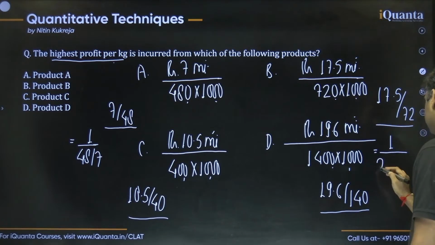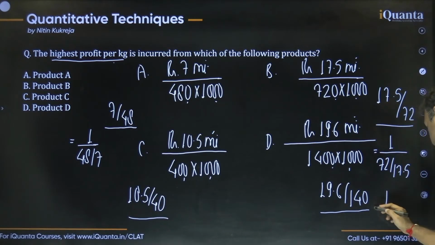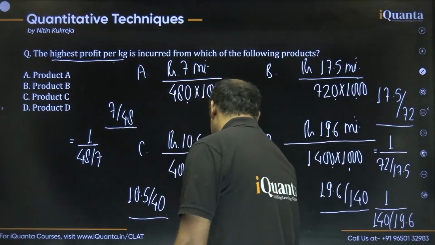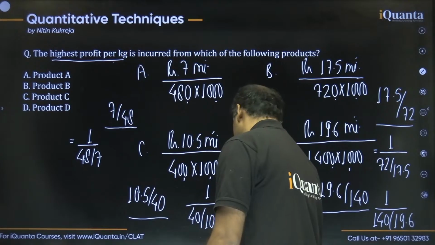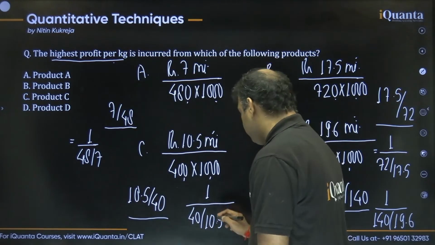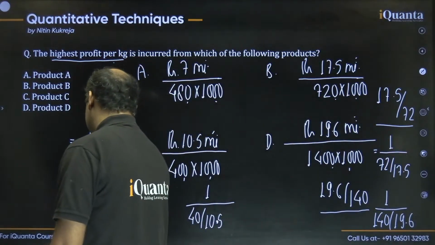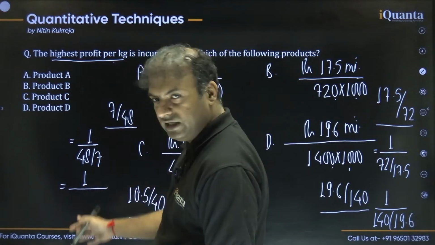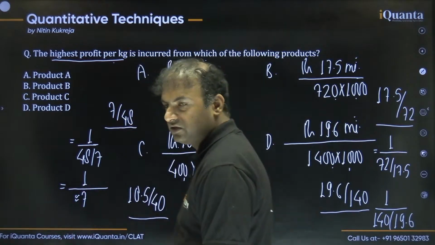Okay, I'm just saying this is 72 upon 17.5. The last one we can write as 1 upon 140 upon 19.6, and this one we can say as 1 upon 40 upon 10.5. Alright guys, this is how we can write. Now we'll find their approximate values. So here, you see that 48 by 7 is approximately 7, right, because 49 is 7 into 7. So we can say this denominator is approximately 7, simple.